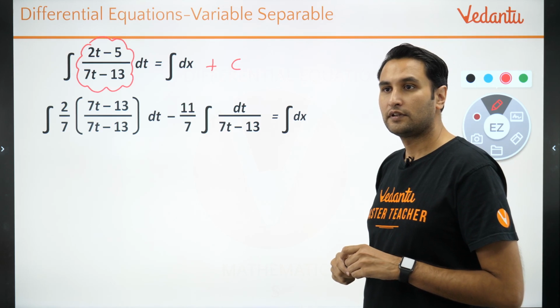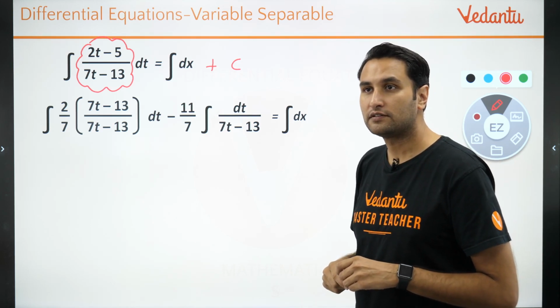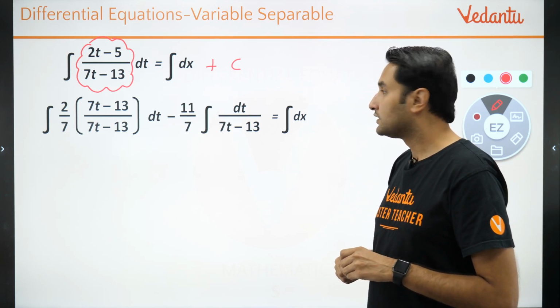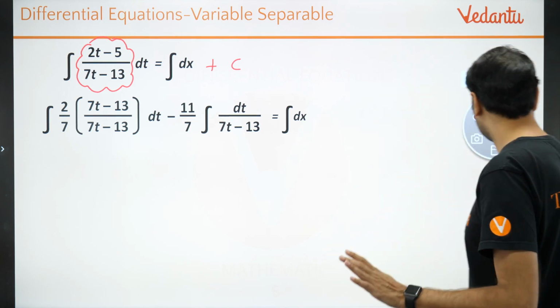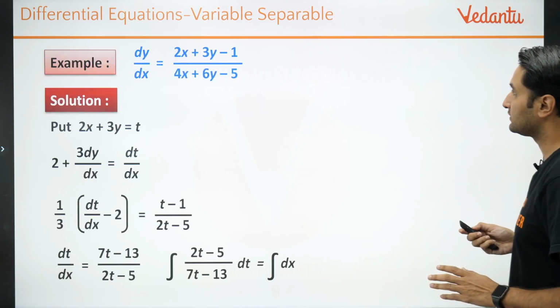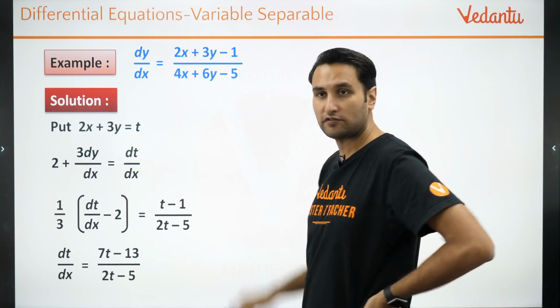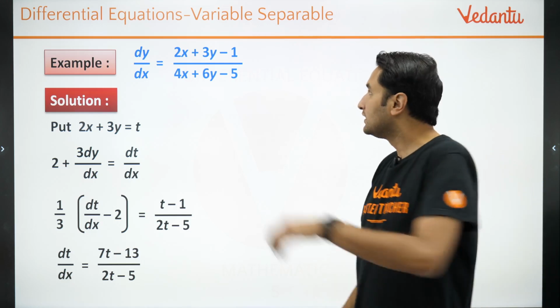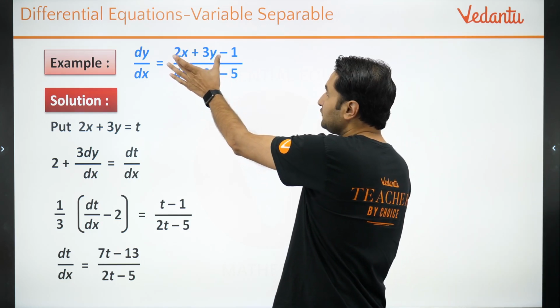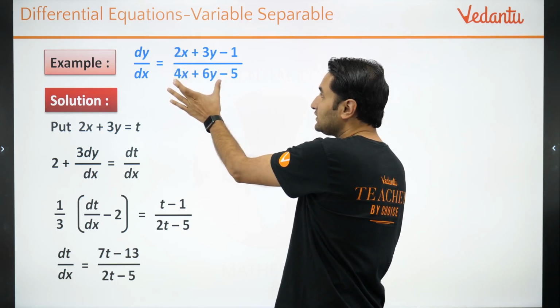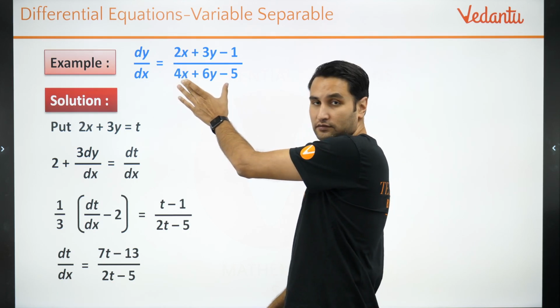Yes Sumedh, what is your doubt? Lot of you are asking, can I put 2x plus 3y minus 1 is equal to t? Why I didn't do that, because it's pretty clear that if I put this as t then this also becomes a function of t, right.